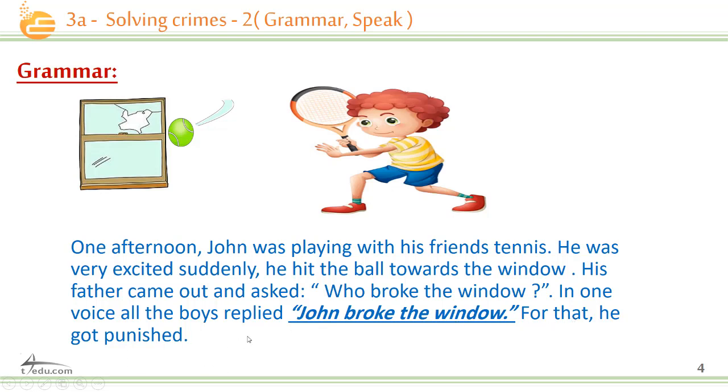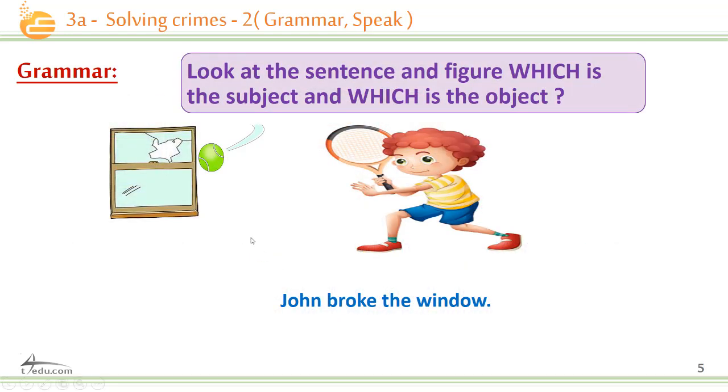Okay, so look at this underlined phrase. John broke the window. Let's see what we are going to ask about. Now let's look at the sentence and figure out which is the subject and which is the object. John broke the window. So where is the subject?